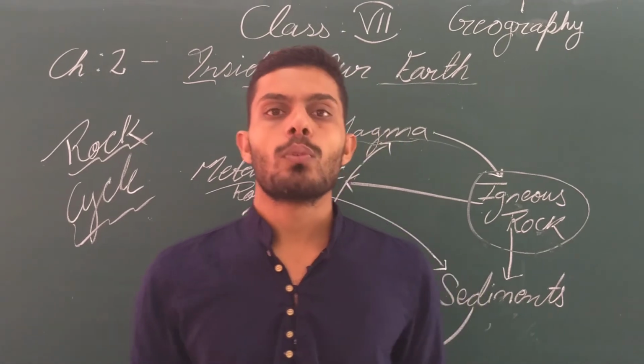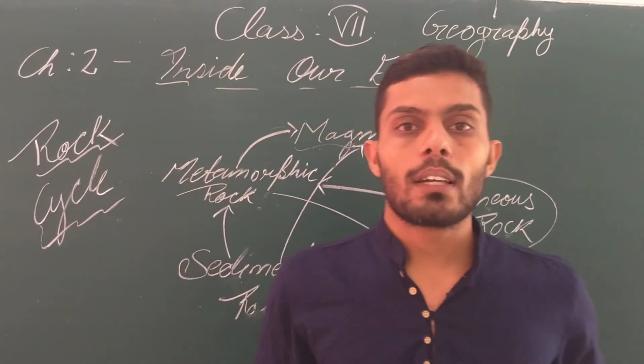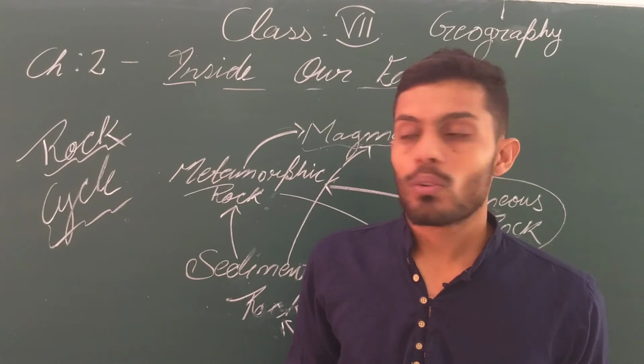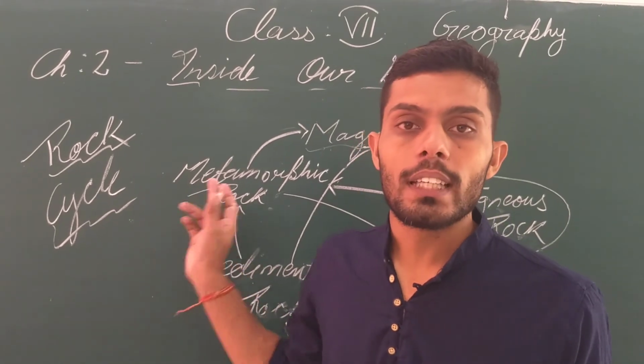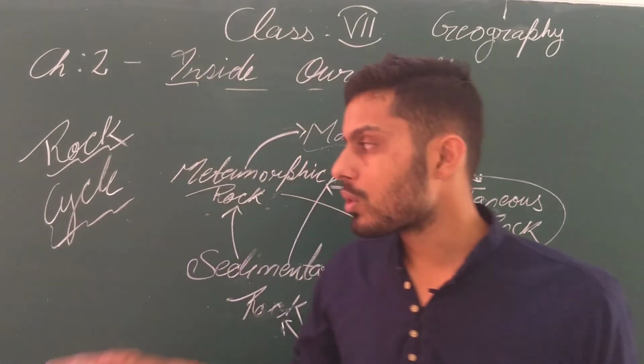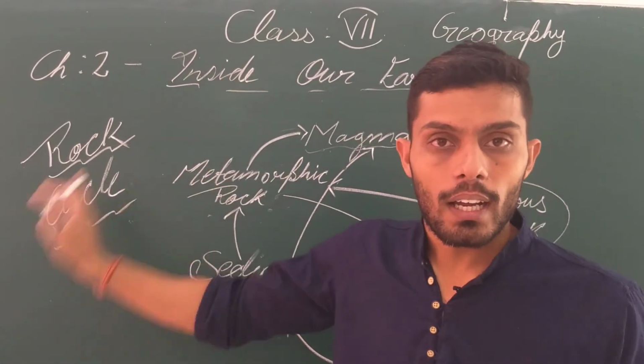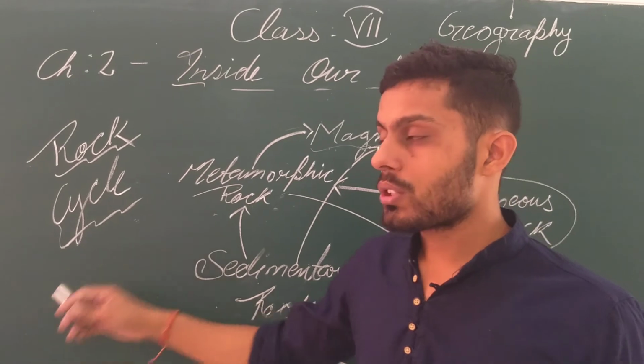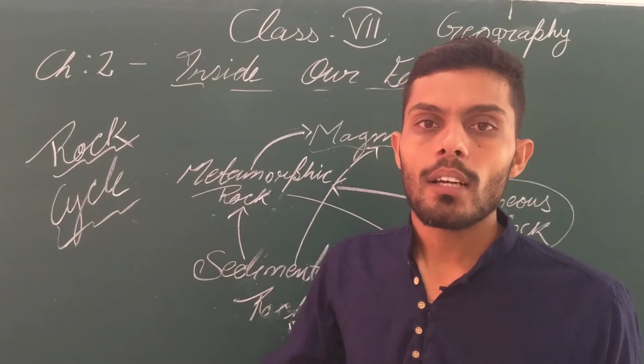We can find many minerals on our earth's surface. We dig them out, and we also get them from rocks. So this is all about this chapter: how rocks are formed, what is inside our earth, and what the rock cycle and minerals are.